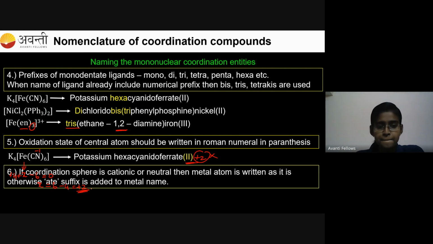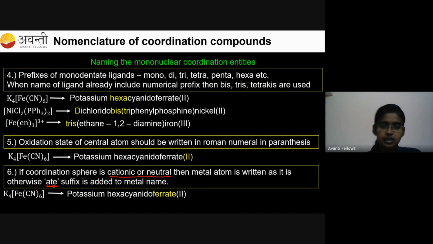Okay. Now the rule number 6. If the coordination sphere is cationic or neutral, then the metal atom is written as it is. Otherwise, the ATE suffix is added to the metal name. So what I'm trying to say is, if the coordination entity is cationic or neutral, write the metal name as it is. If the coordination sphere is anionic, then you have to use ATE as the suffix. I'll show you an example.